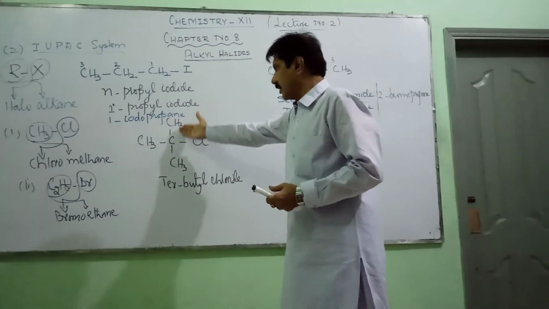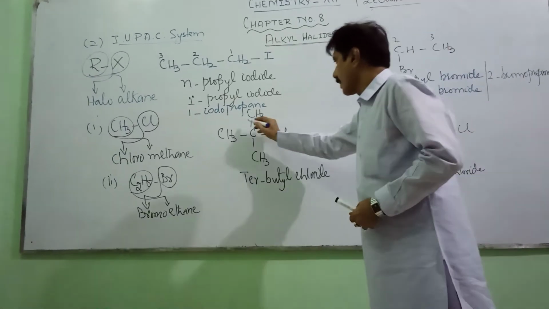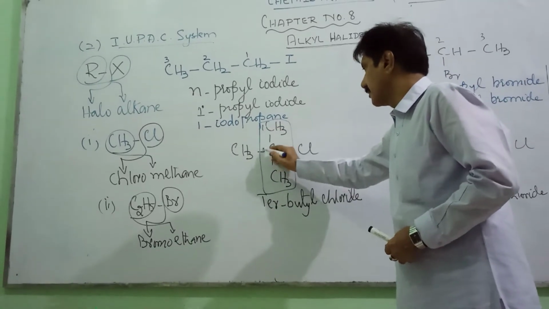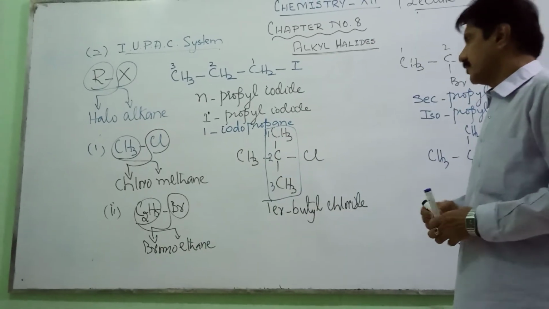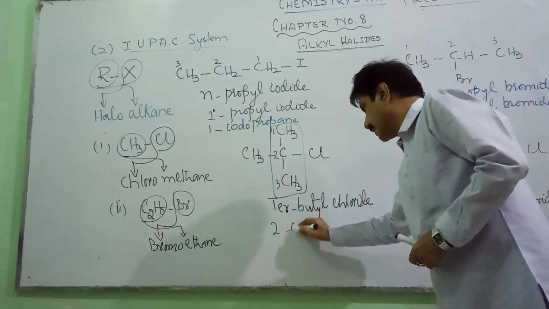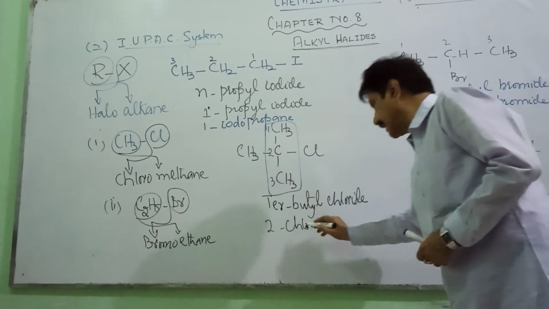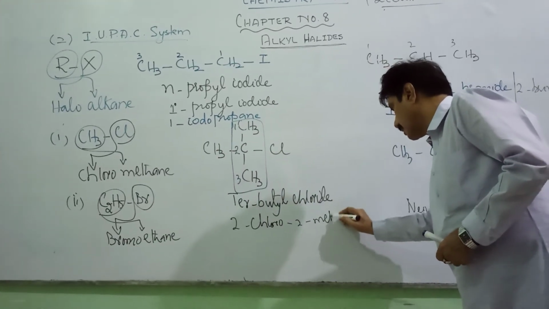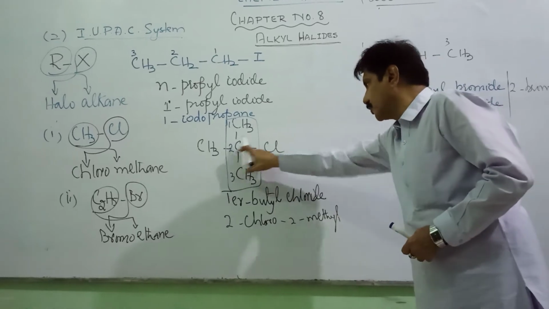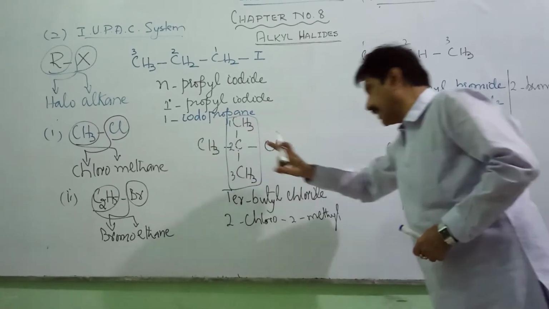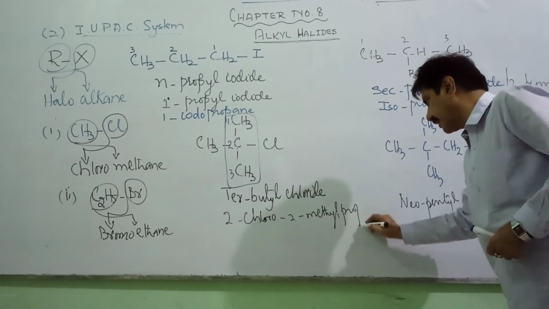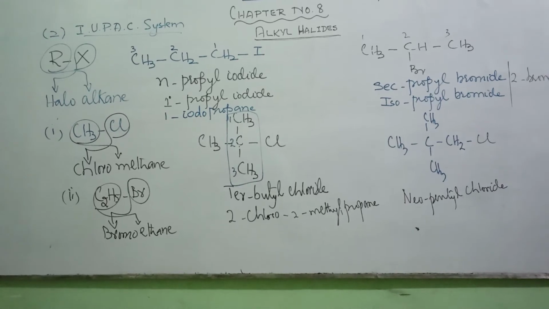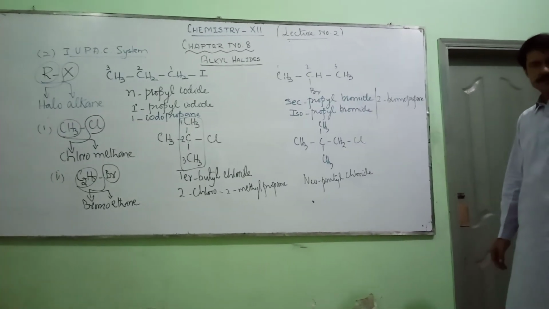Similarly, if we talk about this structure, this is the longest continuous chain of carbon atoms. To the second carbon, a chloro group is attached. Again to the second carbon, a methyl group is attached. So it becomes 2-chloro, 2-methyl, and the 3-carbon alkane is propane. The IUPAC name of the compound becomes 2-chloro-2-methylpropane.